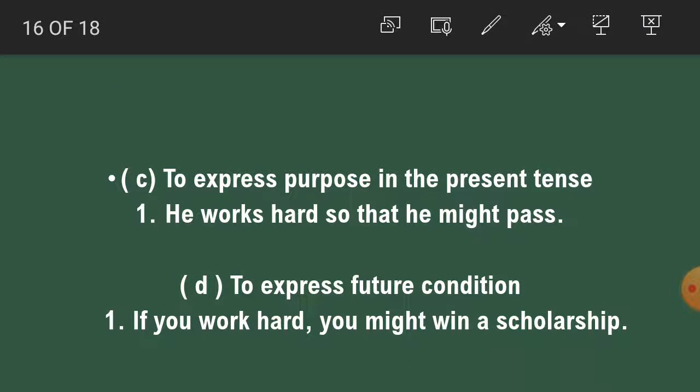Now some more rules of might, students. Number C, to express purpose in the present tense. For example, he works hard so that he might pass. Number D, to express future condition. Students, for future condition also might is used. If you work hard, you might win a scholarship.